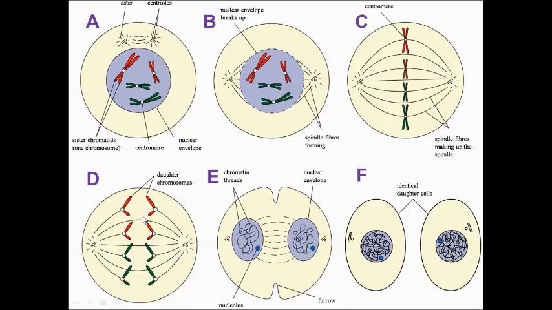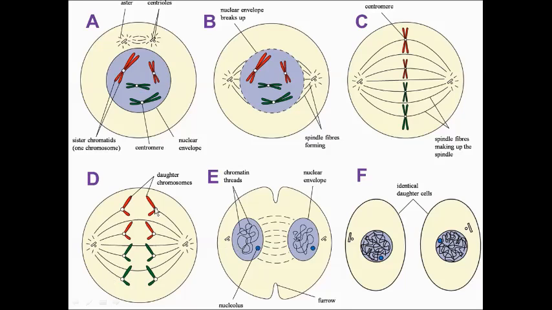At anaphase, the spindle fibers shorten and pull at the centromere. The centromere splits, the two sister chromatids are pulled apart and they become daughter chromosomes. The daughter chromosomes are pulled towards opposite poles by the shortening spindle fibers.